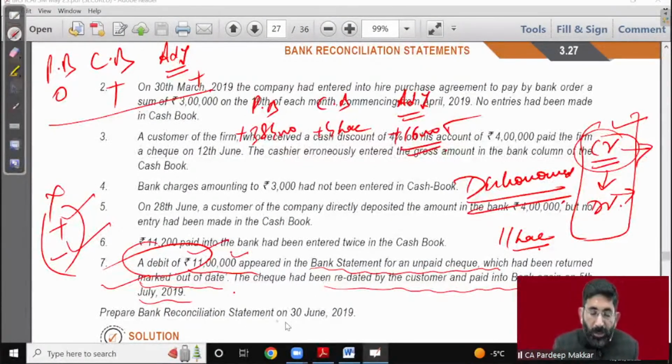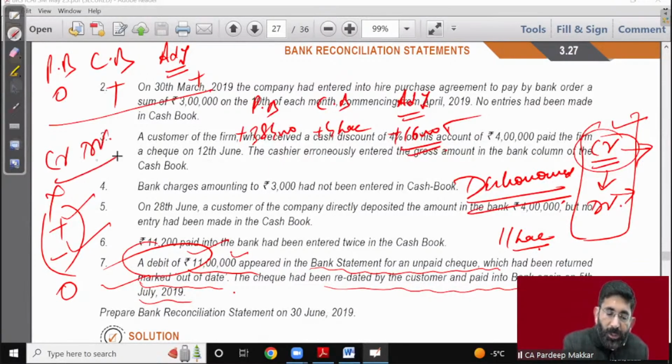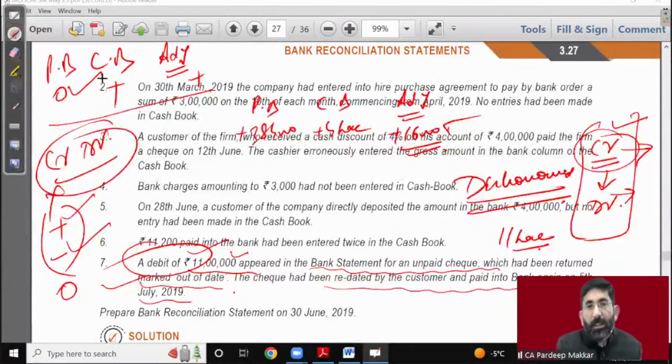So the effect is neutral because bank has neither added nor deducted. Bank has first credited it and then debited it. So bank has not made any effect. That is zero effect. But we have added this check because we don't remember that this check is returned out of date as on 30th of June. So whatever we have done, bank will have to do the same. So we have to add it. So bank will have to add it.